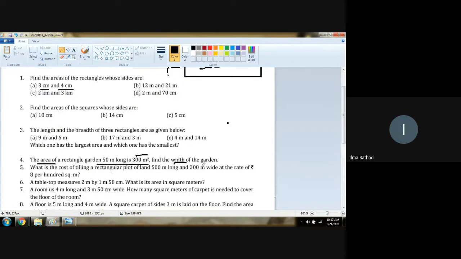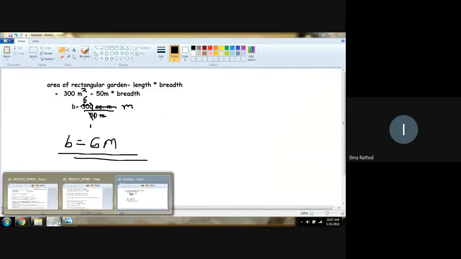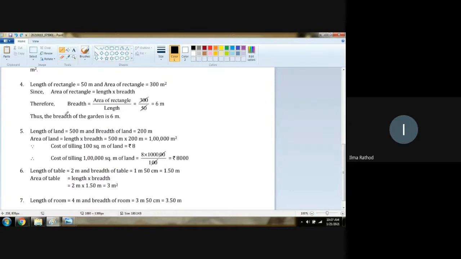Yes, sir. Now look in the answer column. Length of a rectangular garden is equal to 50 meter and area of a rectangular garden is given 300 meter square. Now what is the formula of area of rectangle? Length into breadth. Now breadth we have to find. So area of rectangle divided by length, 300 divided by 50 meter.